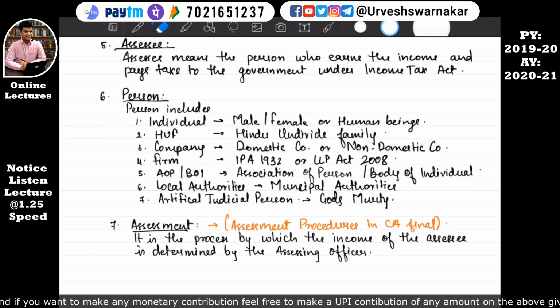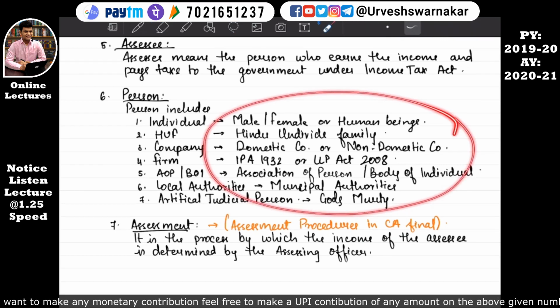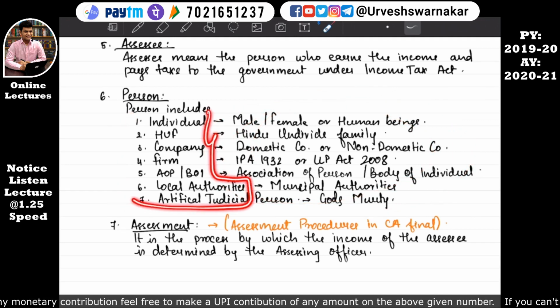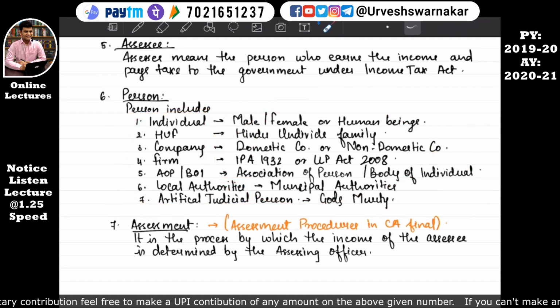Whatever I have written here is for your understanding. Okay. The major part is this much only, till here. If in the exam a question is asked, give a definition of person, what does a person mean under the Income Tax Act, you can write this much only, that is sufficient enough.